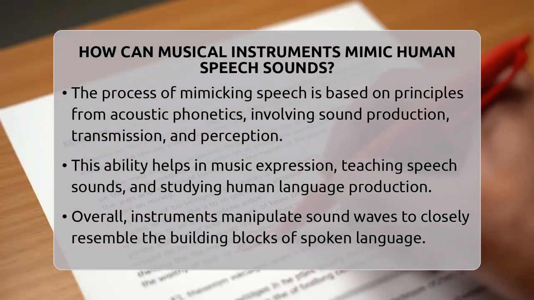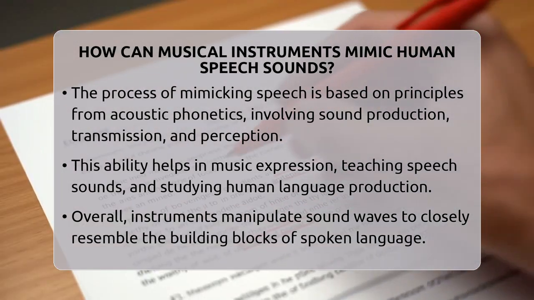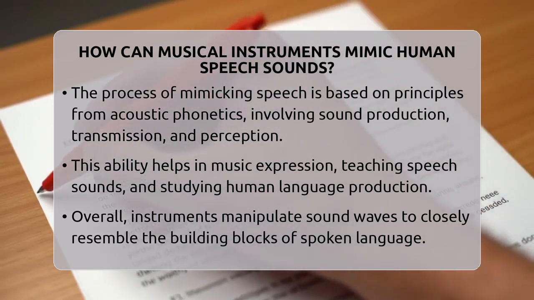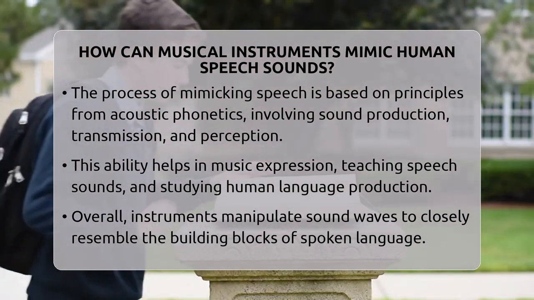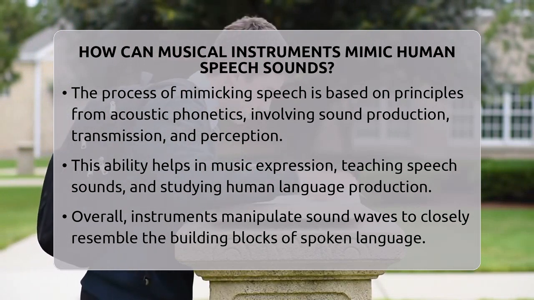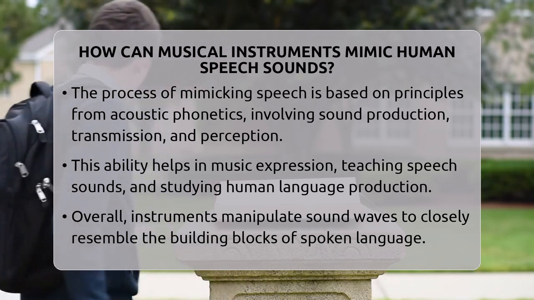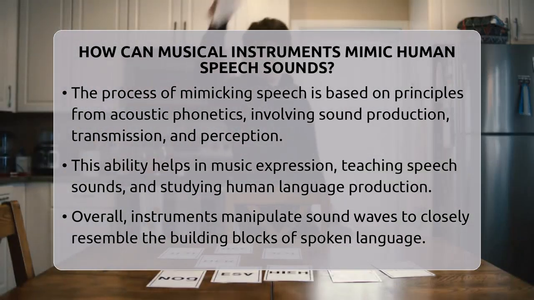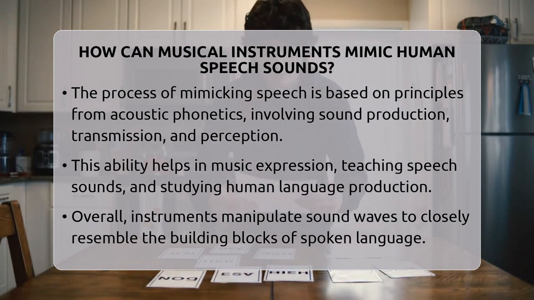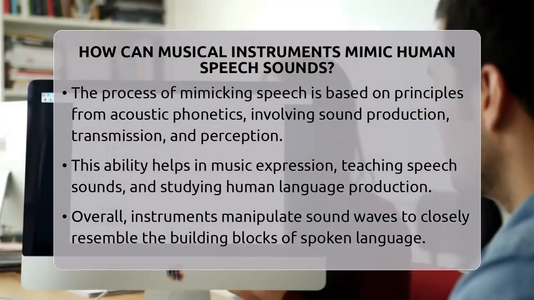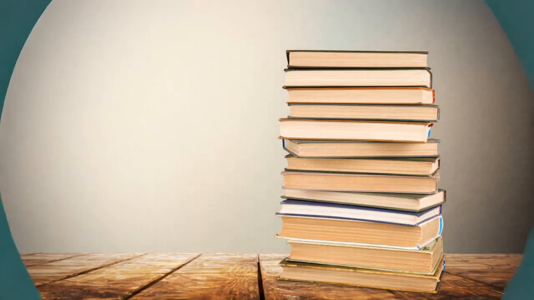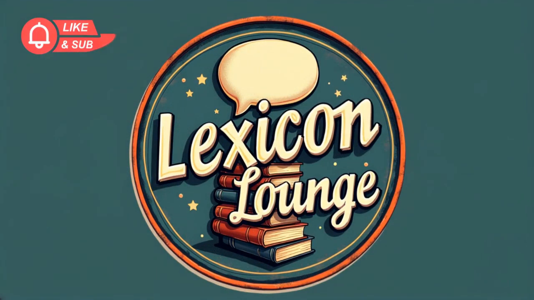So, in essence, musical instruments mimic human speech by carefully controlling sound waves to match the frequencies and qualities of spoken vowels and consonants. This process is rooted in the principles of acoustic phonetics, which explains how sound is produced, transmitted, and perceived. While they cannot speak words or sentences, they can come very close to reproducing the sounds that form the building blocks of language.